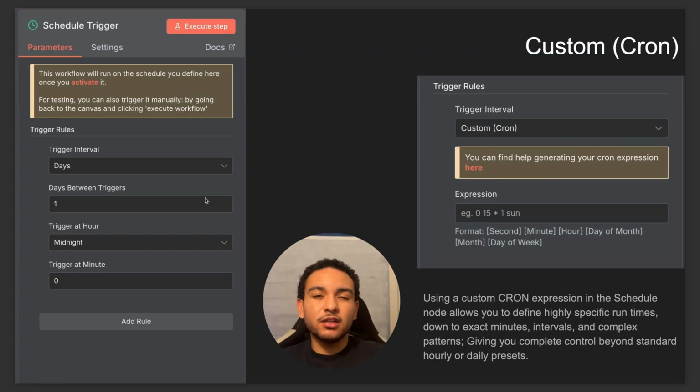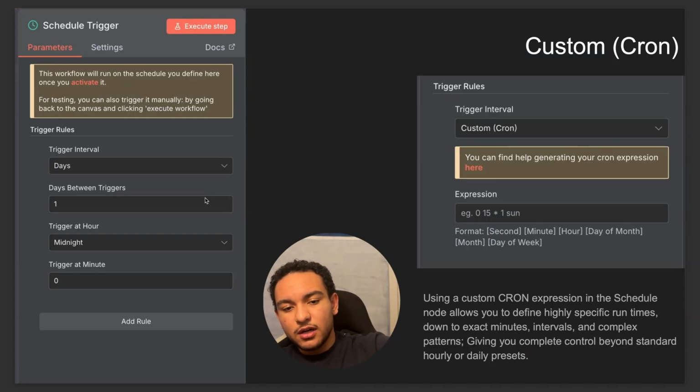And so basically you can get really detailed with the exact schedule that you want. If you want to specify down to the exact minute, the intervals, so every Monday and Wednesday at 3 a.m., you can use that code, and you can use ChatGPT to generate that expression for you. You would just go to ChatGPT and say, hey, configure me a custom cron that's gonna work for the desired schedule. It's gonna give you that little expression.